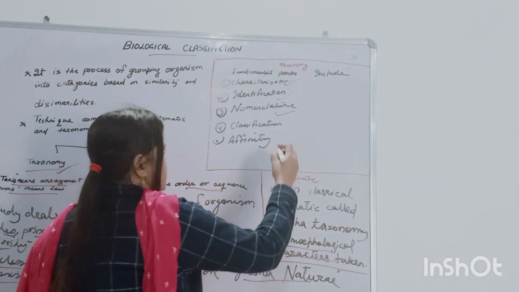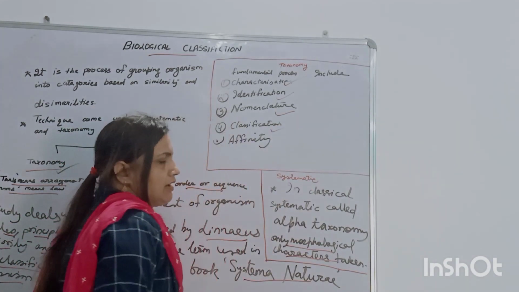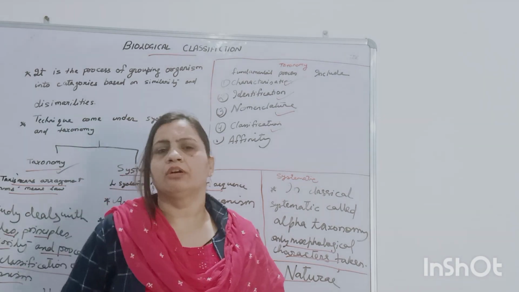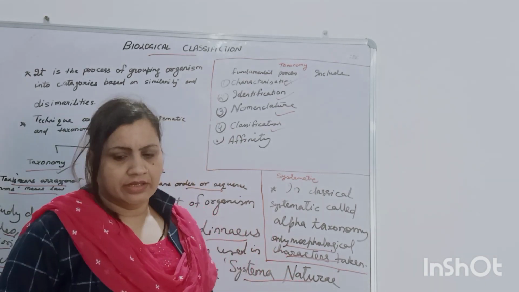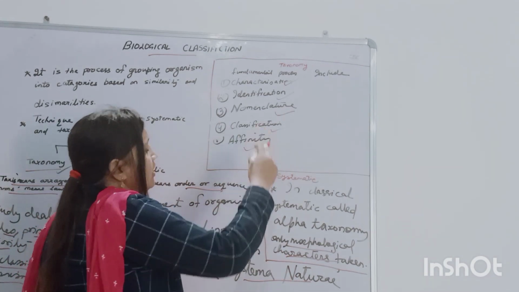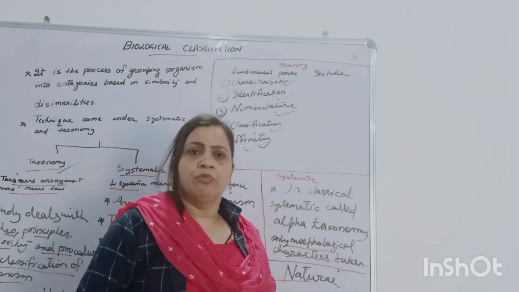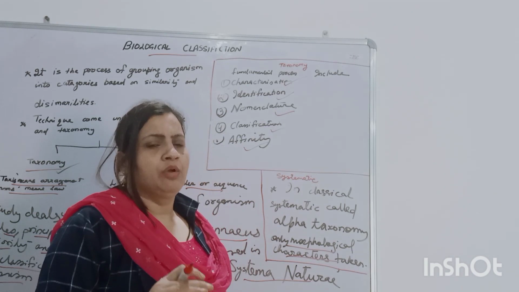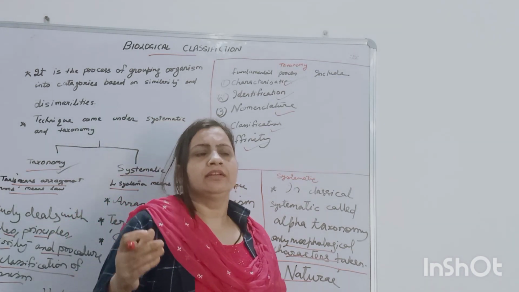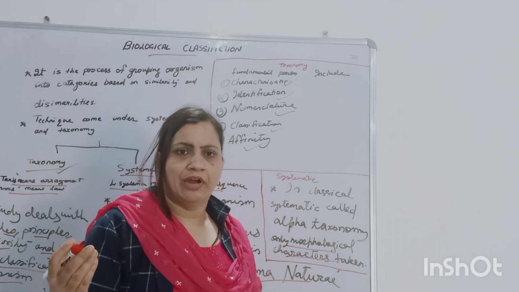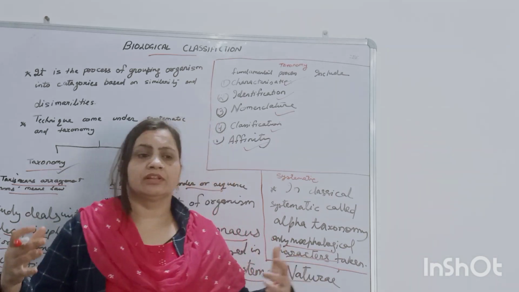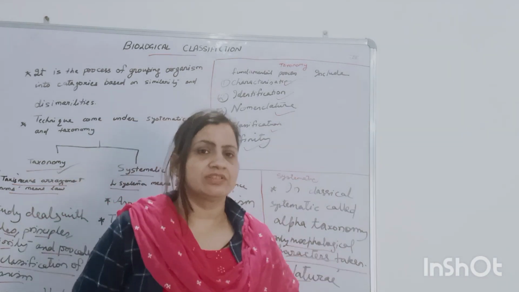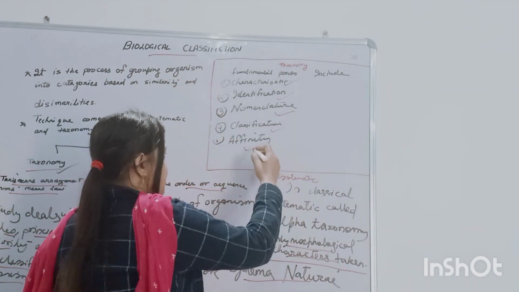Then classification. What is classification? Classification is an orderly arrangement of organisms. And affinity, above all, is very important as it is based on interrelationship among organisms. When the organisms are classified, on which basis we classified them, and what the interrelationships between the organisms are, all that comes under affinity.